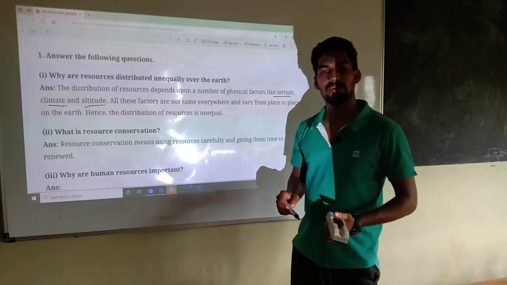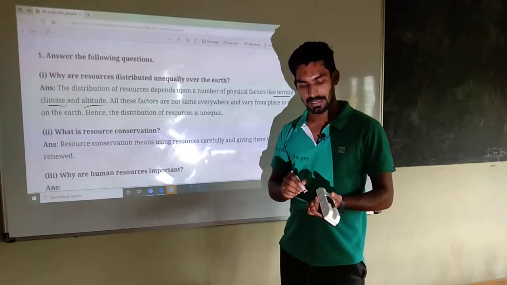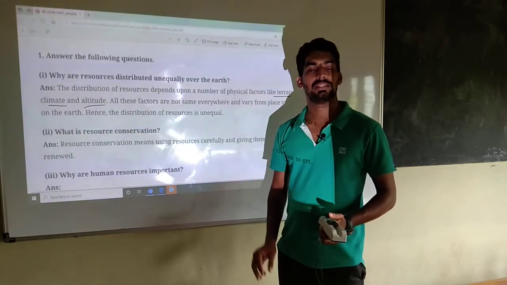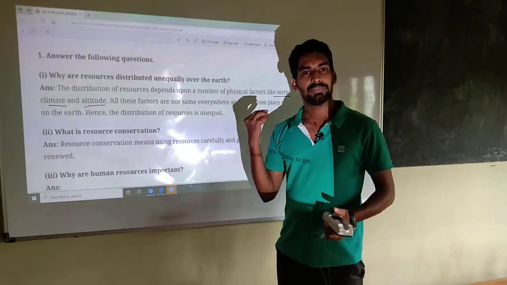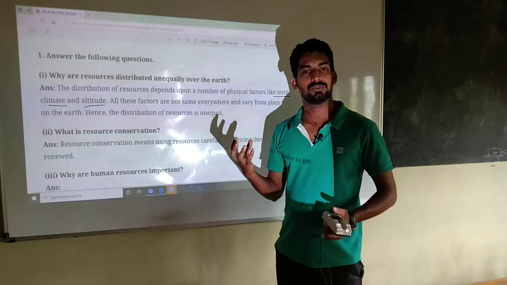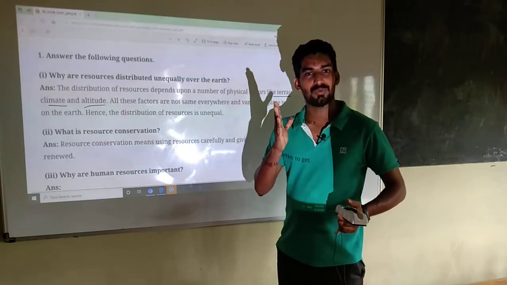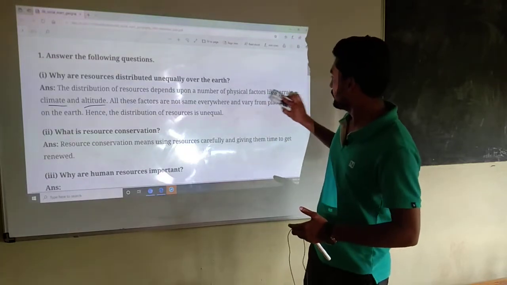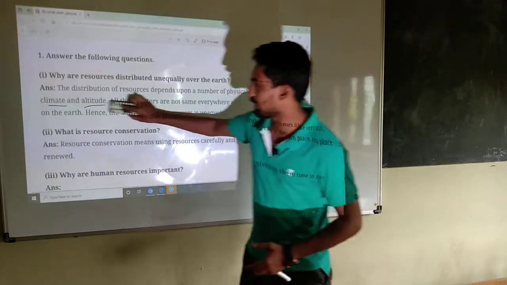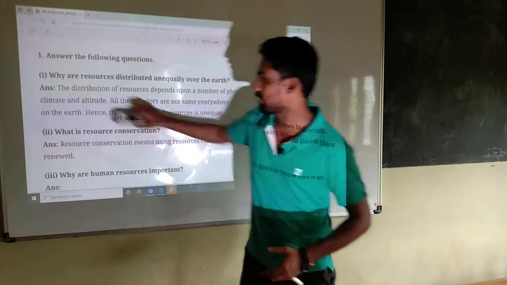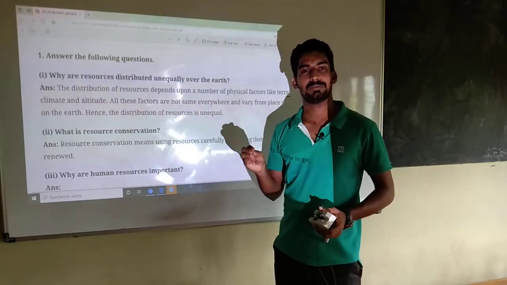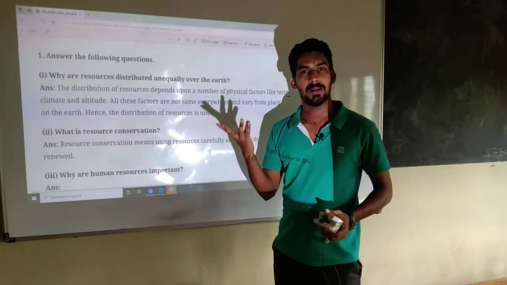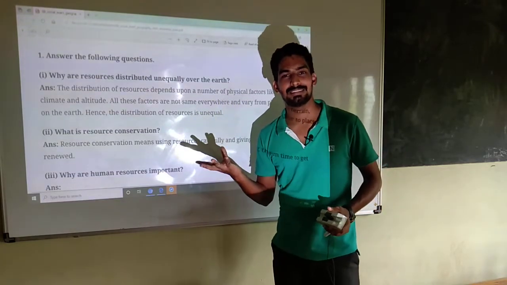This kind of physical factors affect the distribution pattern of resource. That's why the distribution of resource varies from one area to another area. Hope you understand. Then we can go to the next question.